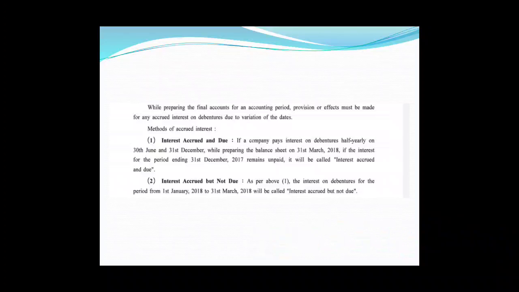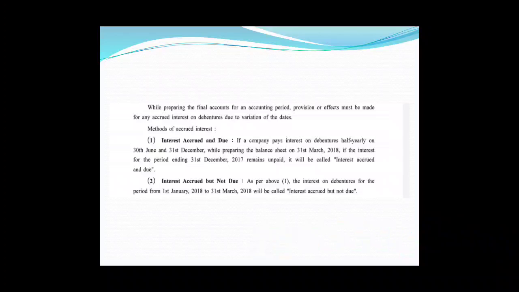Friends, here the company is paying debenture interest two times in a year, that is, half yearly. Interest dates are 30th June and 31st December. Now on 31st March 2018, if the interest which was payable on 31st December 2017 remains unpaid, then this will be known as interest accrued and due.